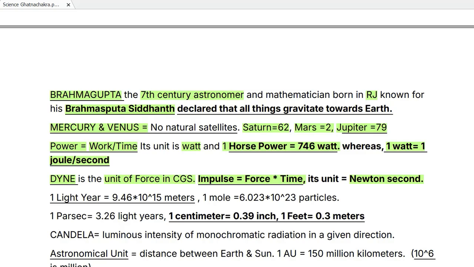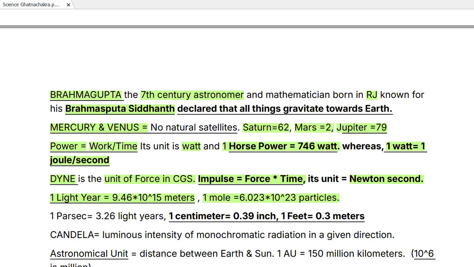All right, then moving on. So that was the 1 light year. Then 1 mole is 6.023 into 10 to the power 23 particles, right? So you have to remember this thing, especially the power that is raised on the 10. In terms of 1 light year, it was 9.46 into 10 to the power 12 kilometers, or you can say 10 to the power 15 meters. In terms of 1 mole, there are 6.023 into 10 to the power 23 particles.